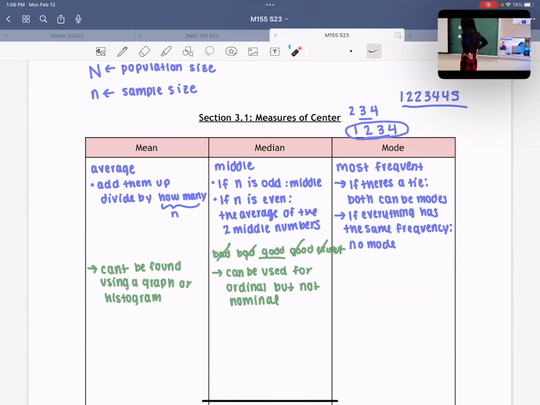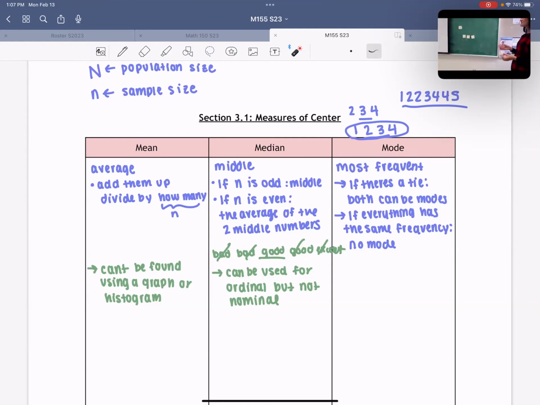But I do want to say I disagreed with one thing here. The rest of them look correct to me. The one thing I disagreed with is under mode, I think one of the groups said cannot be used for any qualitative data. Okay. Can someone remind me what qualitative data is? Is it words or numbers? Words, right? Can you find the mode of a bunch of words? Yeah, right. It'd just be the word that happened the most frequently, right?